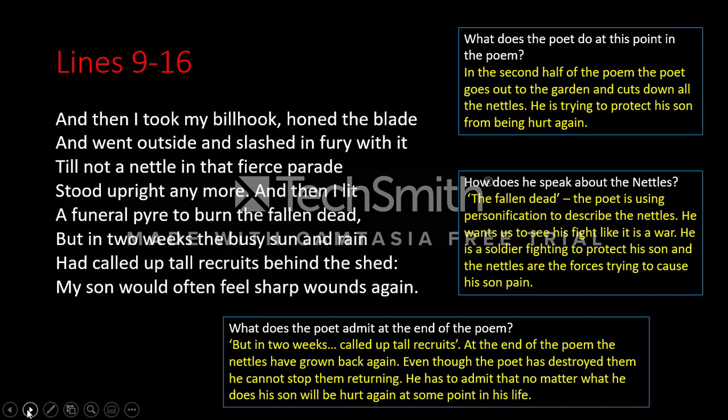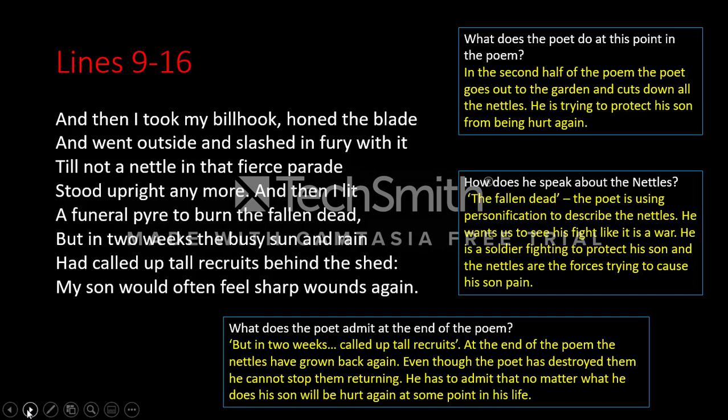And then at the end of the poem, he says, "but in 2 weeks, the busy sun and rain called up tall recruits behind the shed." So in 2 weeks, new recruits, new nettles. Again, this personification is back to that extended metaphor. Anytime he talks about soldiers or recruits or regiment, it's military language, a metaphor for the nettles, which are then also a metaphor for pain, which we'll talk about in a second.